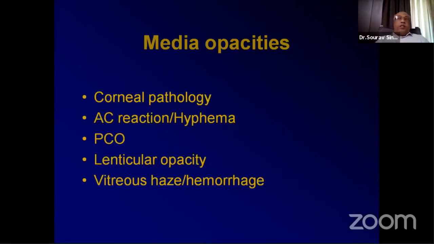That's why it's very, very important that before you start the endoscopy, you make the patient sit straight and take a very cursory quick glance. Is there a slight mild corneal haze? Is there a mild ECD action? Is there a PCO? Is there a lenticular opacity? Any of these opacities will make your life difficult to do a good, clean, well visualized endoscopy. If you put the patient down and start doing that directly, you may take a longer time, you may get irritated, and you may not realize why you're not able to do it. So first, rule out these particular issues and then go ahead.